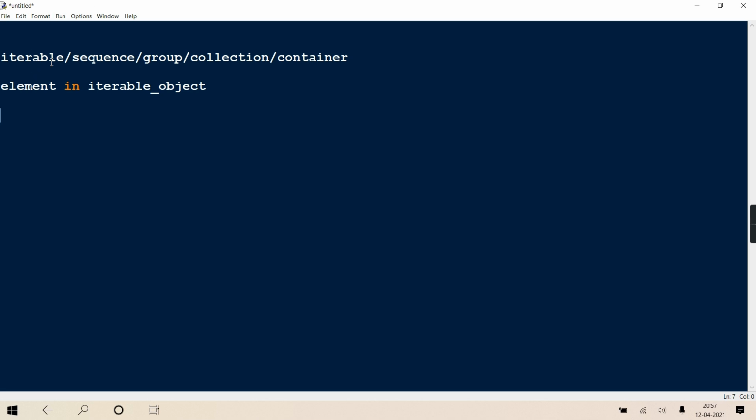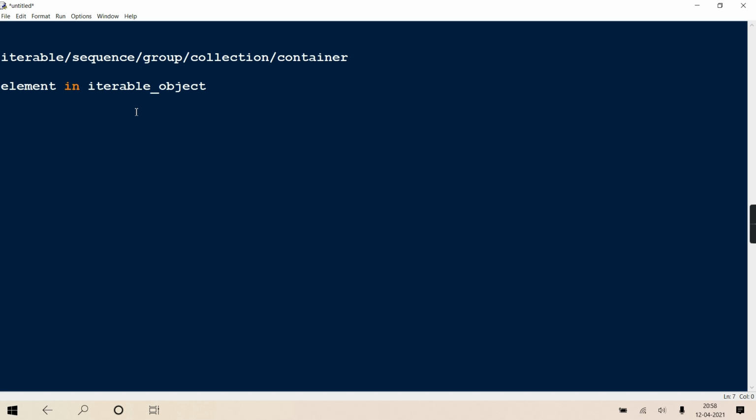If your element is present in the iterable object, true. If the element is absent in the iterable object, false. See how Python has made the work easy. Internally, this whole code will be converted into a for loop. Our work is made easy, programmers' efforts are reduced.